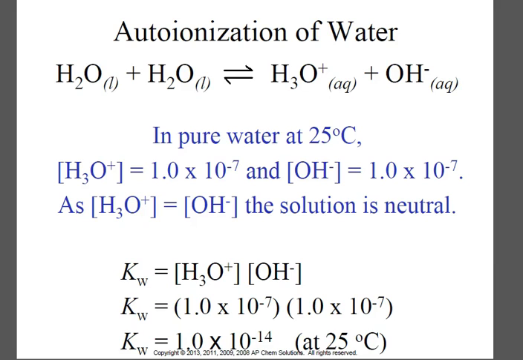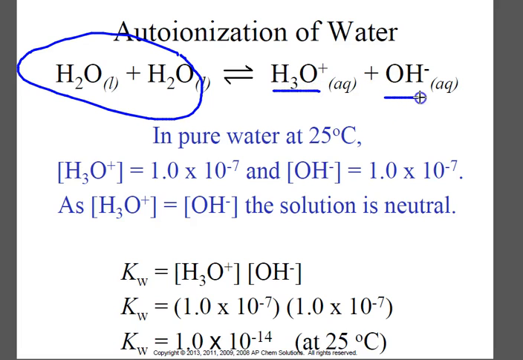So two waters can get together, and one of them can donate a hydrogen to the other, forming H3O+ and OH-. This just naturally happens in a container of water. One of the waters will accept the hydrogen from the other one, leaving H3O+ and OH-. Now, this happens a very small percentage of the time. So it's not like you've got a huge beaker of H3O+ and OH-.